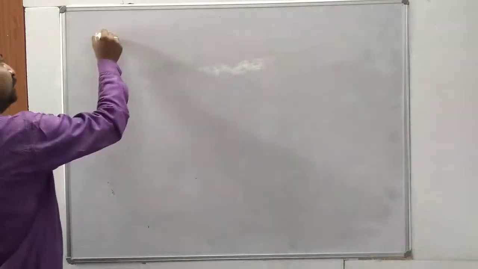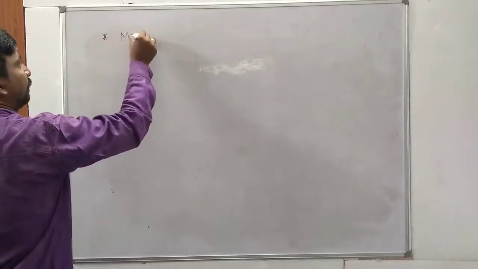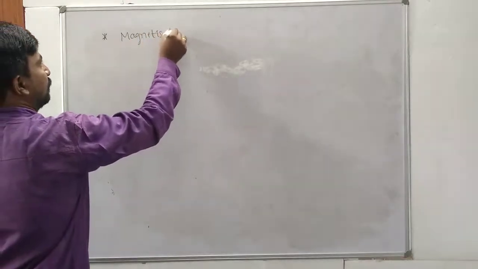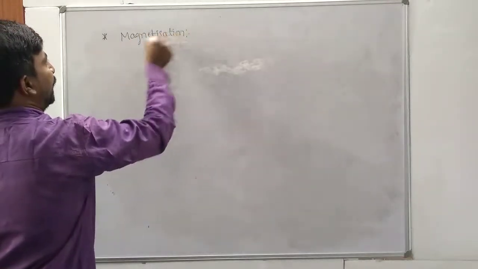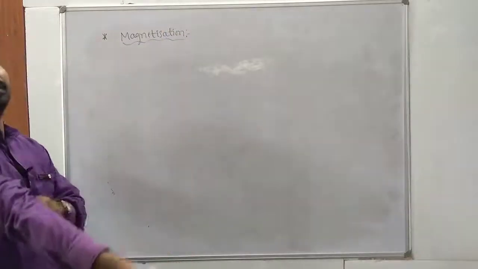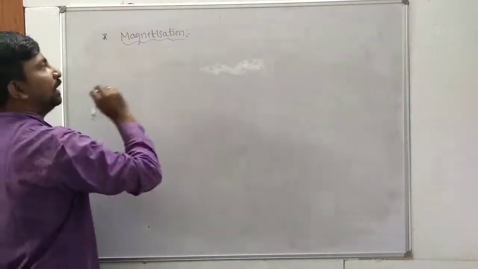First one, magnetization. What is meant by magnetization? The magnetic moment acquired per unit volume of the material is called what?